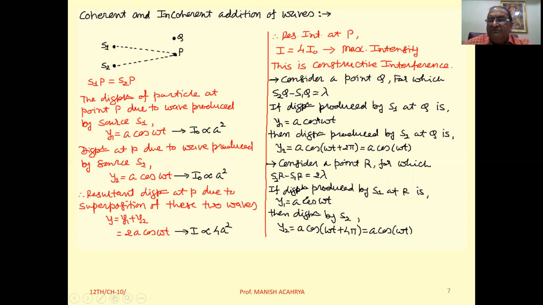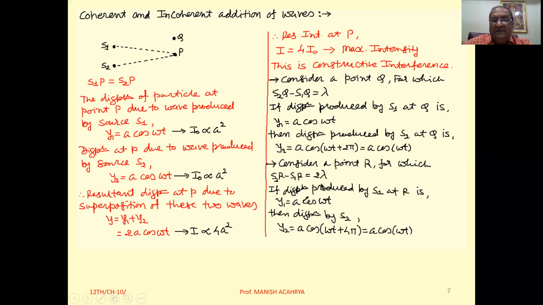Now if we take the displacement produced by the wave from S1 at Q, that is Y1 equal to A cos omega t, then the displacement produced by the wave from S2 at Q, how much will that be? We can write Y2 equal to A cos (omega t plus 2 pi), because if we add a phase difference of 2 pi here, our final displacement equation is Y2 equal to A cos omega t. So the conditions for superposition are the same as at P. Clear? Then if you do Y1 plus Y2, again we get the resultant displacement 2A cos omega t, and we get the maximum intensity.